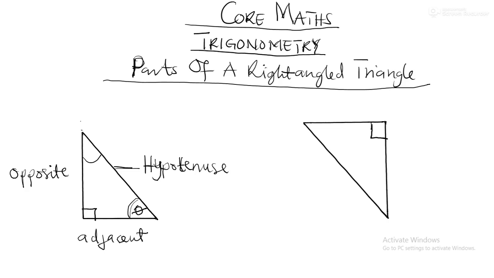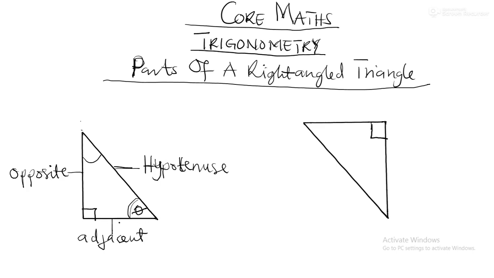Adjacent. Okay, so these are the parts of a right angle triangle. The side facing the 90 degrees is called hypotenuse. The side facing the reference angle is called what? Opposite. And then the other side is called what?